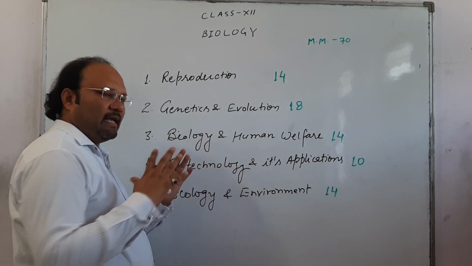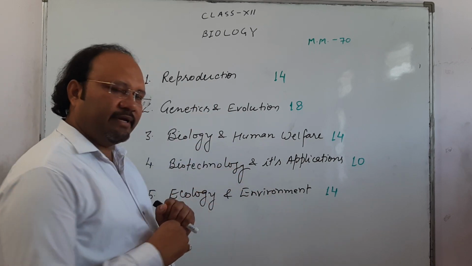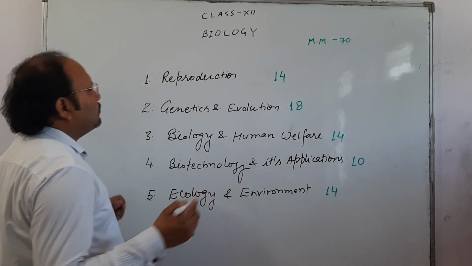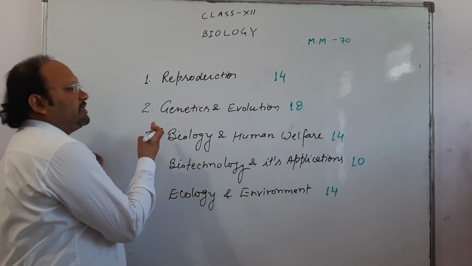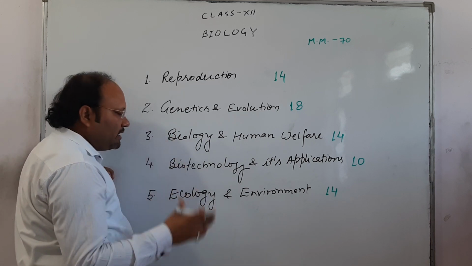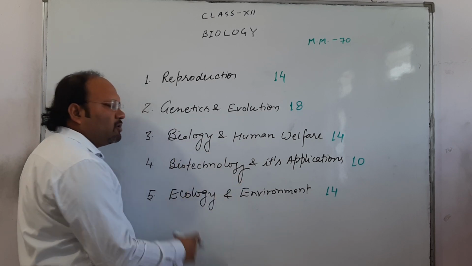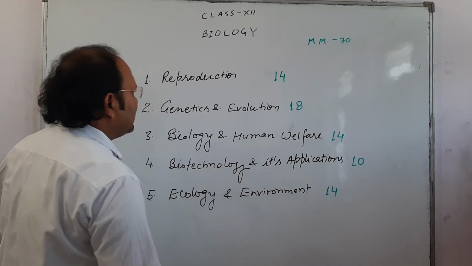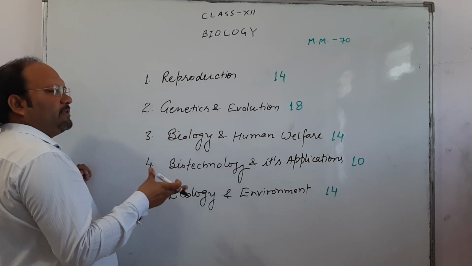First of all, we will have an introduction with all our units that we are having in our syllabus. So we have 5 units. We begin with reproduction, then genetics and evolution. Third is biology and human welfare, then biotechnology and its applications, and ecology and environment. So we have a brief introduction to each of them.